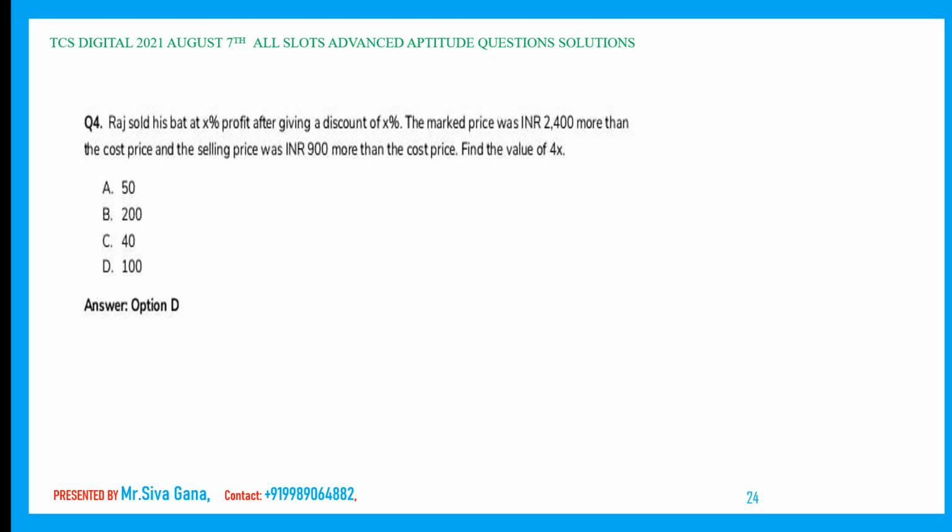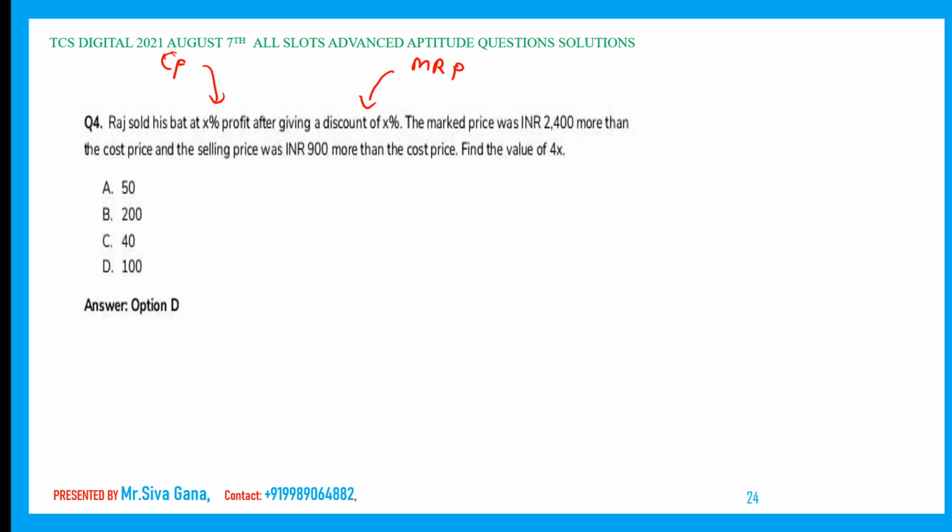Profit is taken on CP, my dear students. Please remember, discount will be given on MRP. Please remember these basics. Profit will be calculated on cost price, and discount will be given on marked price or the listed price.